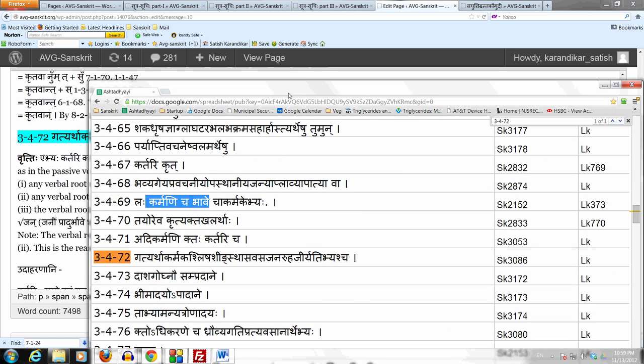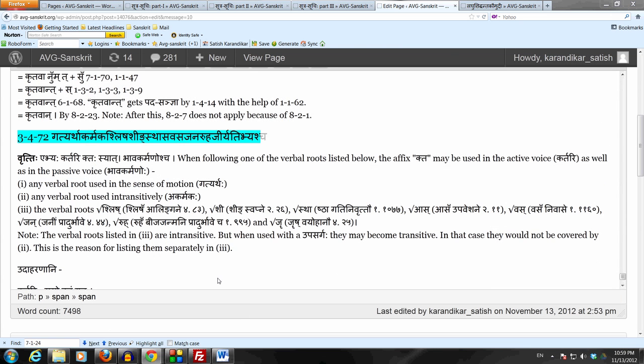Now, the second class of verbal roots is akarmaka dhatavaha. Actually, before we go there, this sense of motion can be any kind of motion. Any kind of motion. For example, take another example.